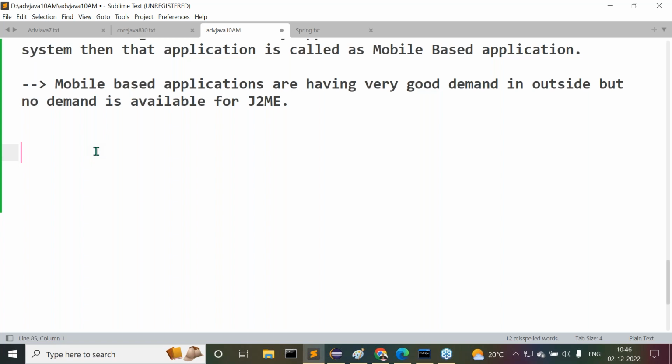But why is this topic coming into the picture? The terminology advanced Java is our local terminology. Hyderabad's Ameerpet institutes have created this terminology, including Durgasoft. Then you may ask me: Sir, if this terminology is not available, why did you announce the batch with the title Advanced Java? Today we are coming for a demo of Advanced Java. Why did you announce it like that? You may ask this question, but I will tell you the answer.